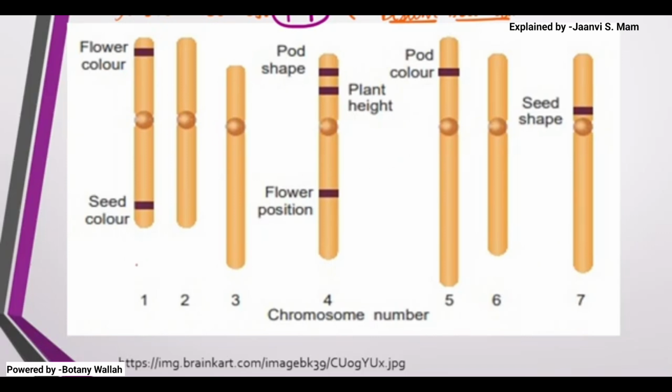If you can see, on the first chromosome there are 2 characters, on the 4th chromosome there are again 2 characters, on the 5th chromosome there is 1 character, and on the 7th chromosome there is 1 character.